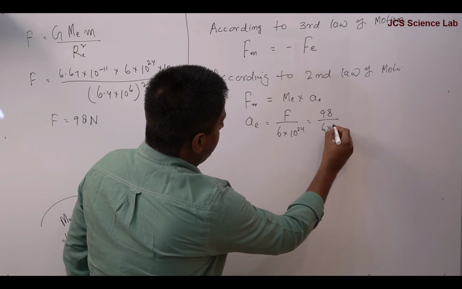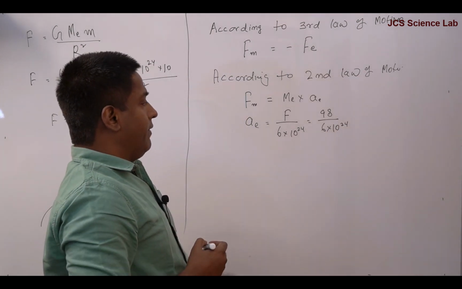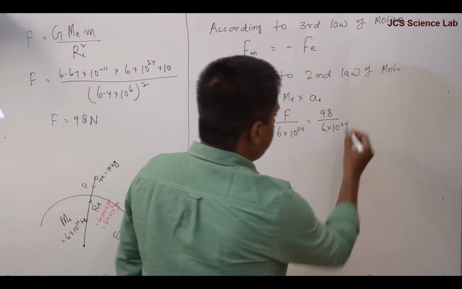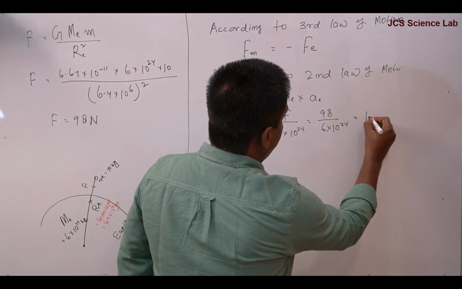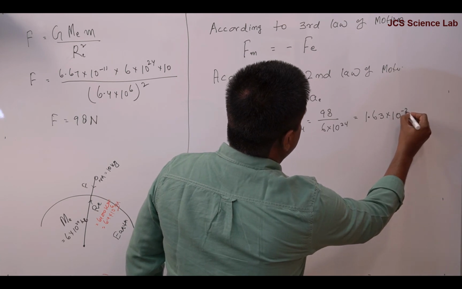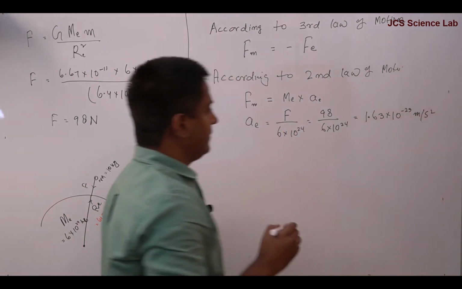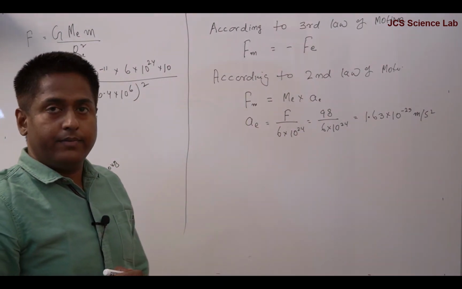When you calculate, you will see that it is equal to 1.63 into 10 raised to the power minus 23 meter per second square. Right?